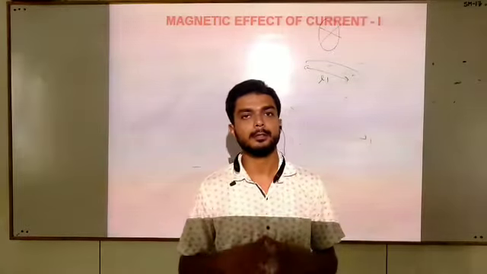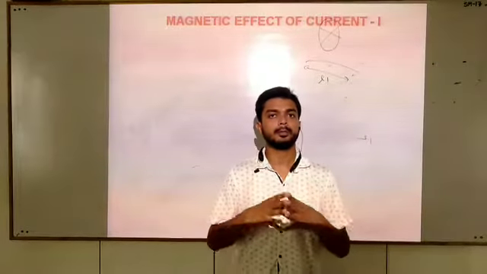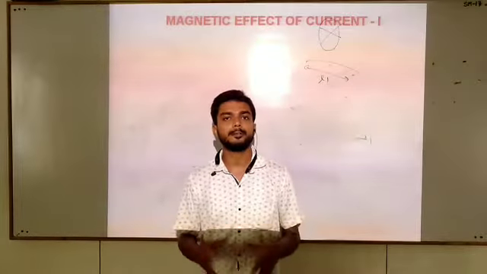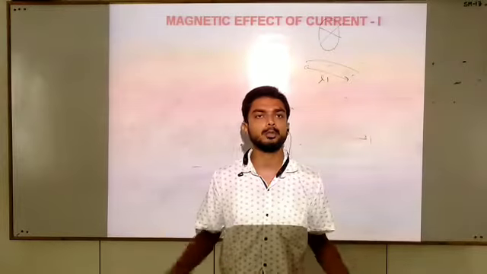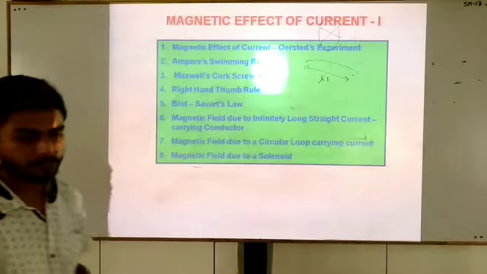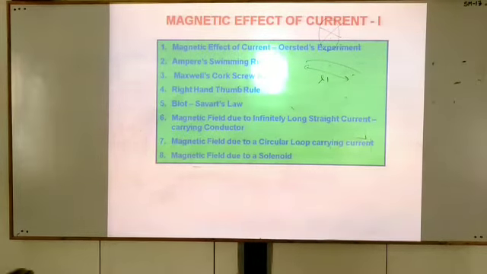In this chapter, we will study all about the generation of magnetic field due to the current carrying conductor in different forms and due to different sources, and we will discuss the following topics. You can see we will discuss magnetic effect of current, Ørsted experiment, Ampere's swimming rule, Maxwell's corkscrew rule, right hand thumb rule, Biot-Savart law, magnetic field due to a long straight conductor, magnetic field due to the circular loop carrying current, and magnetic field due to the solenoid.